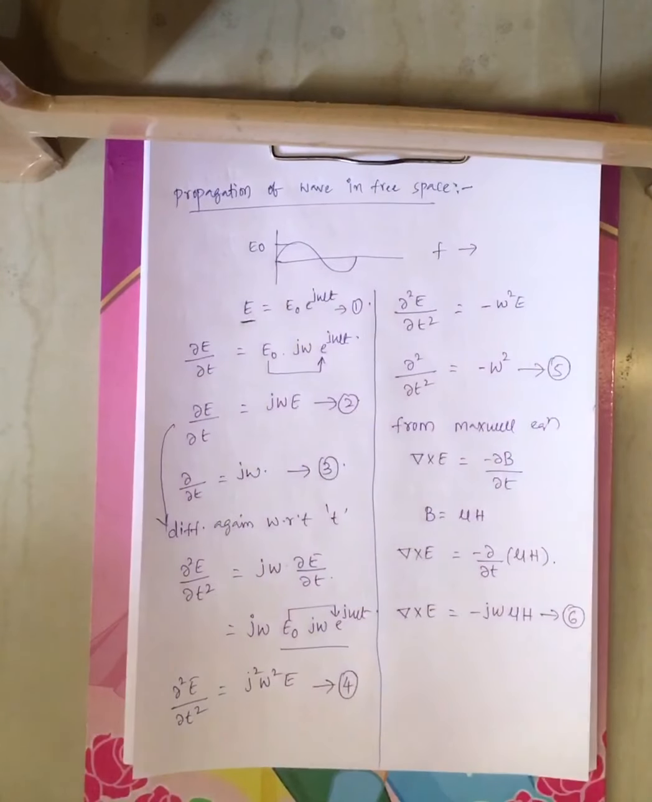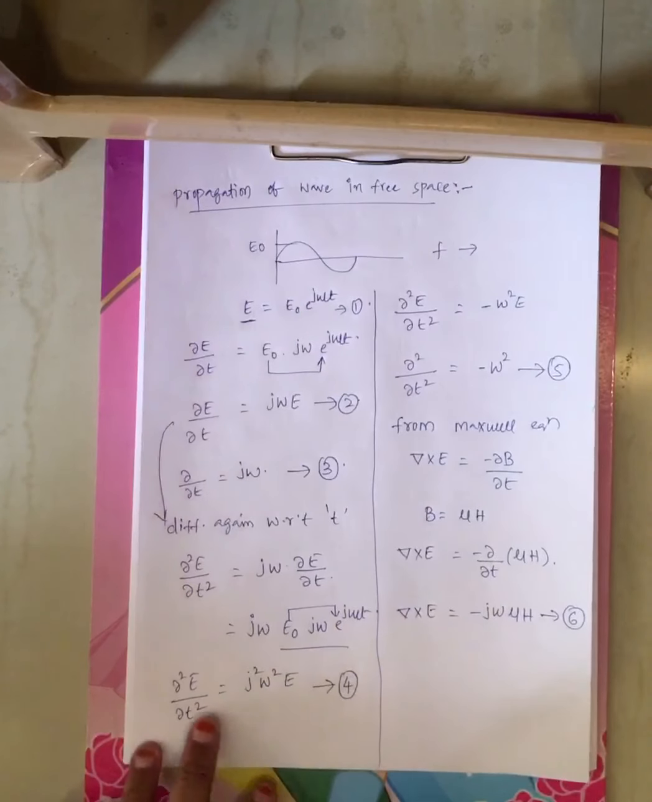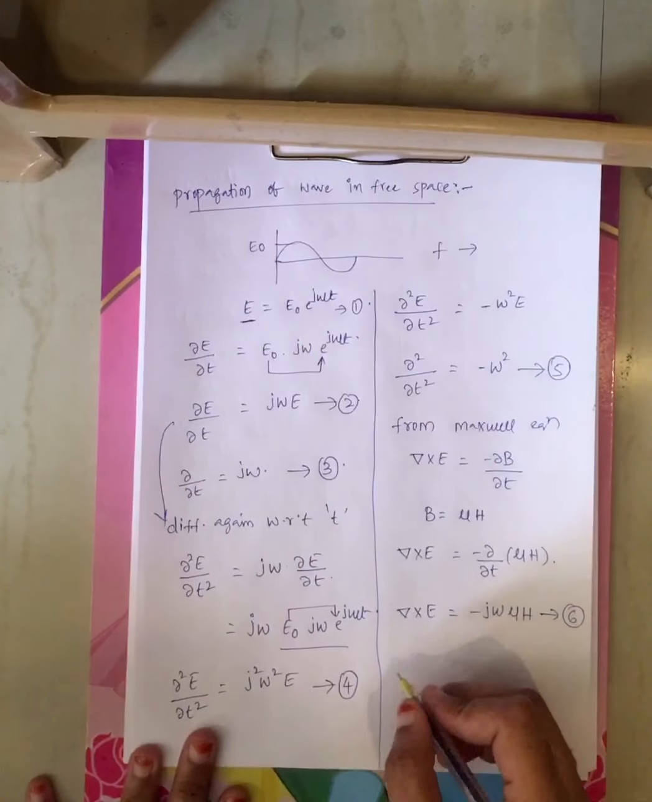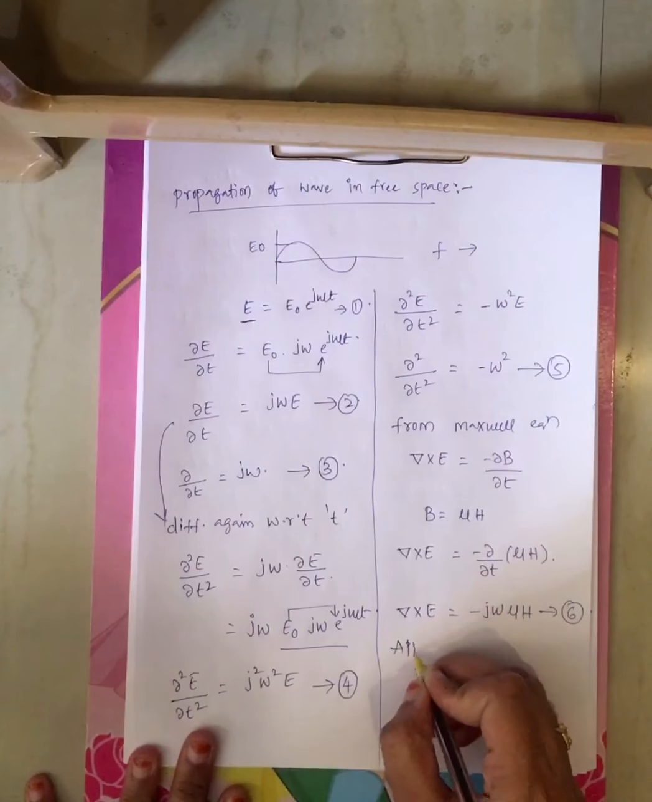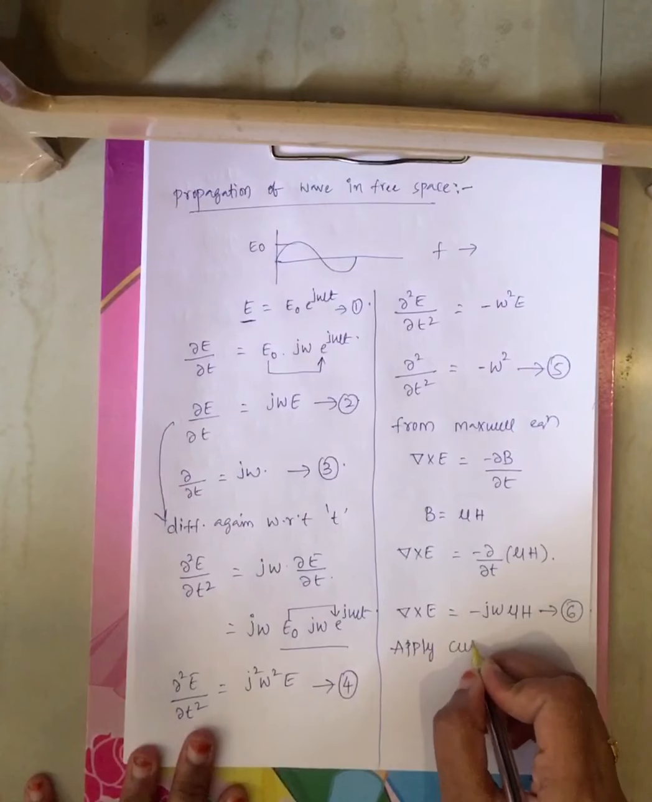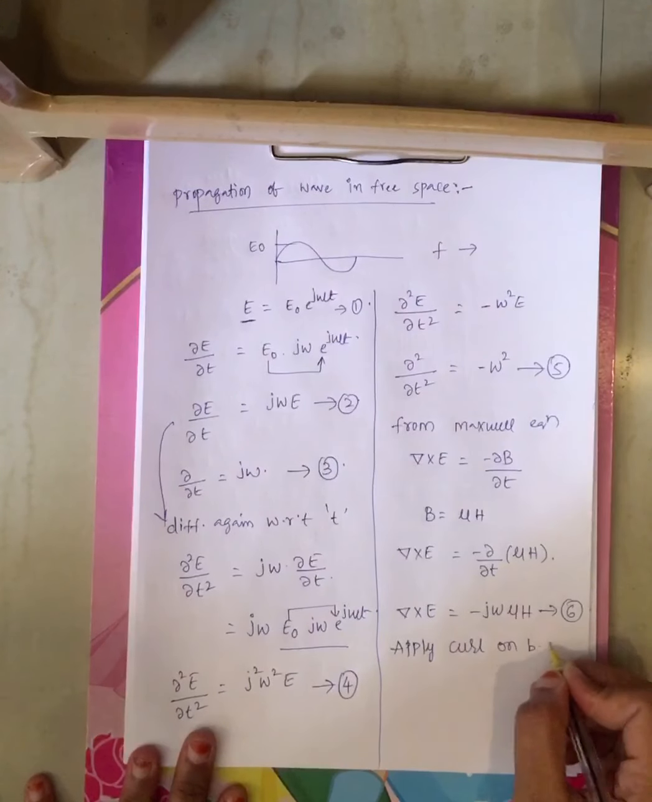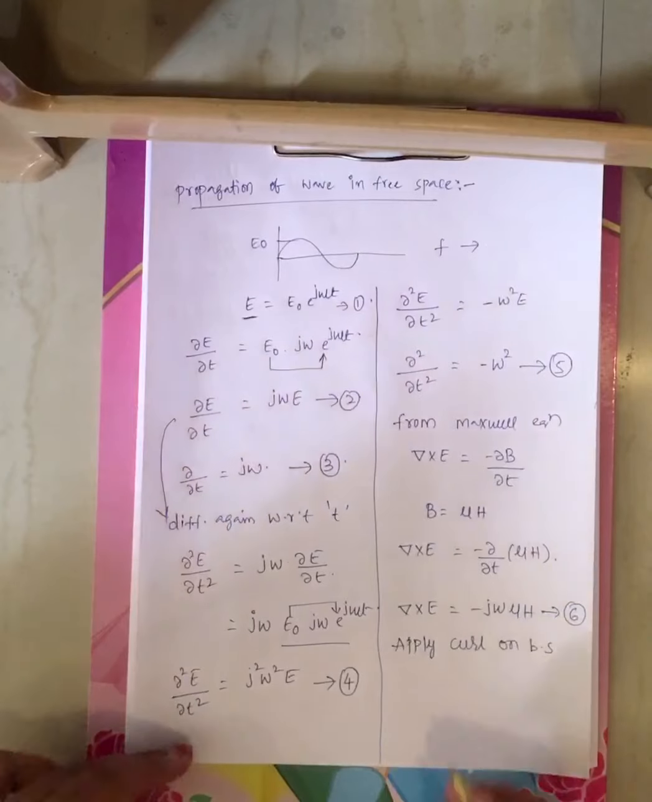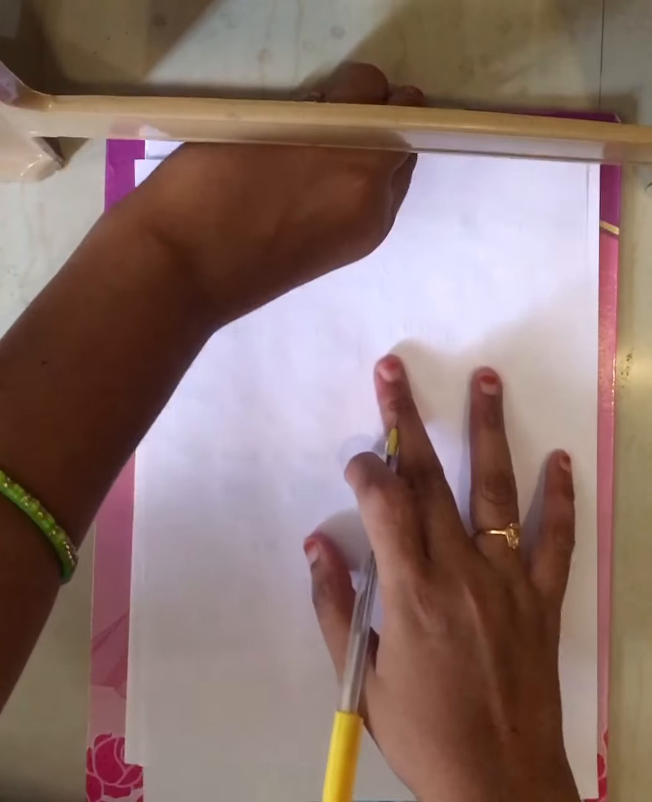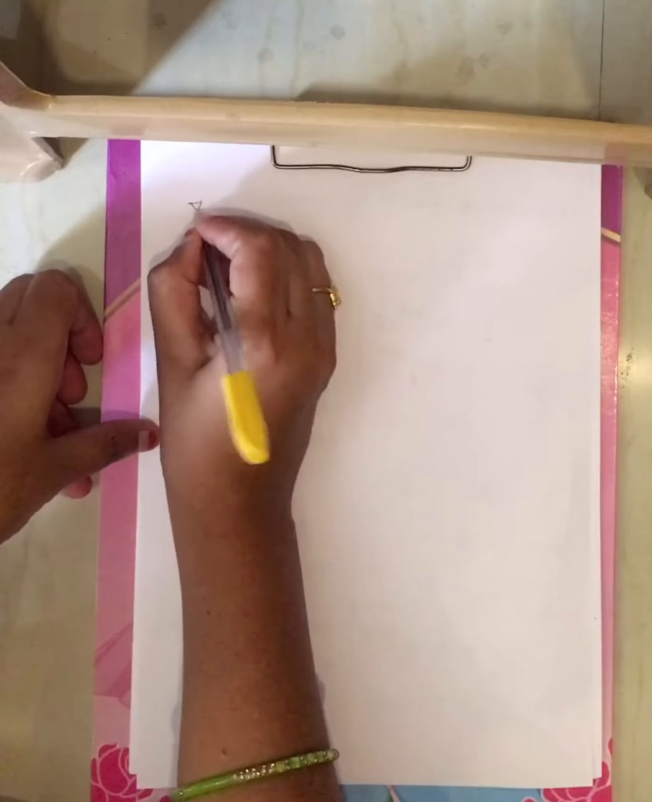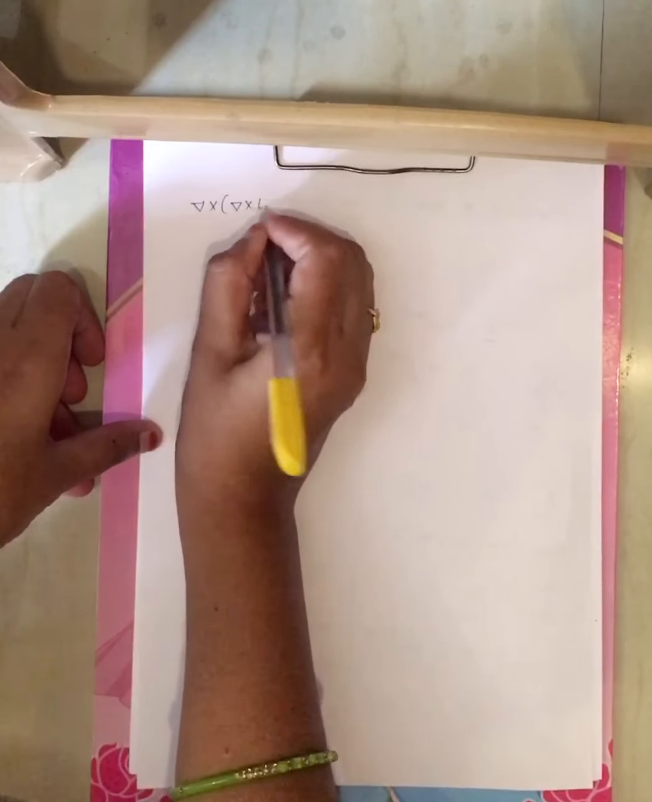Represent this as equation 6: del cross E is nothing but minus j omega mu H. Now similarly, for equation 6, apply curl on both sides, that is del cross of del cross E.